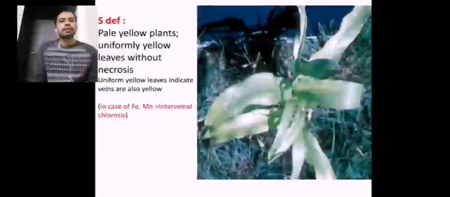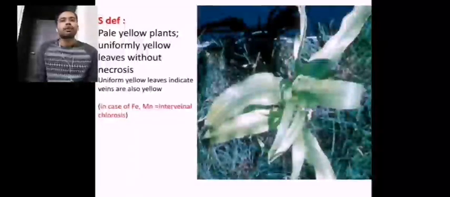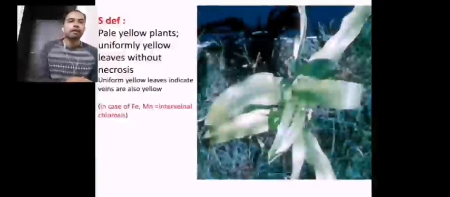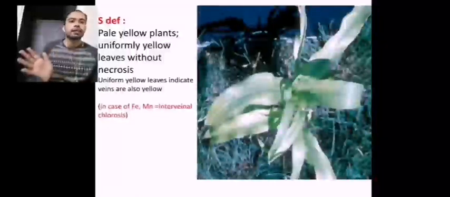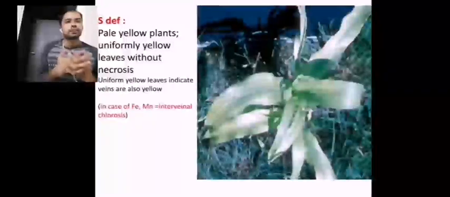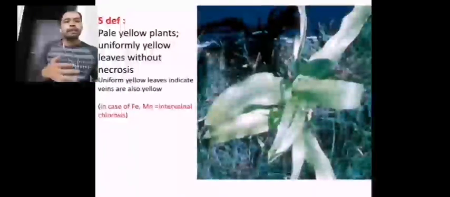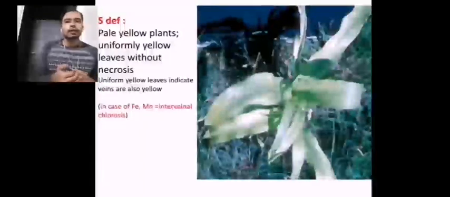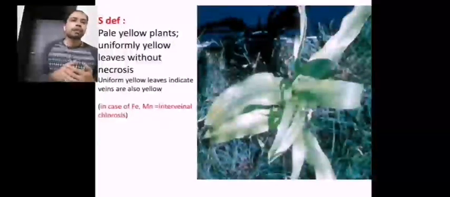Sulfur deficiency will lead to pale yellow plants. Sulfur will not let the plant grow expanded leaves and an expanded root system. When there is no expanded root system and leaf system, nitrogen and other elements will not be efficiently assimilated into the plant.